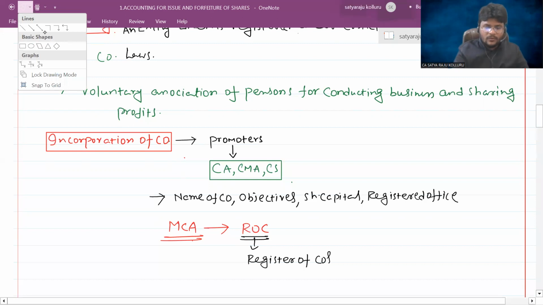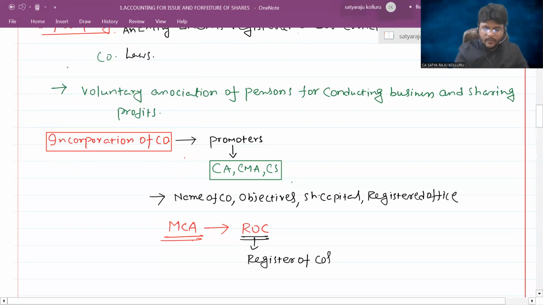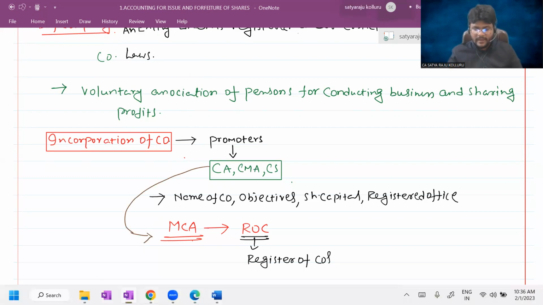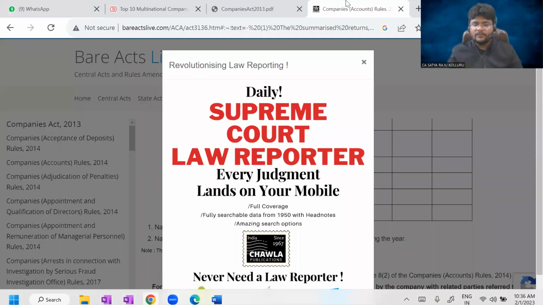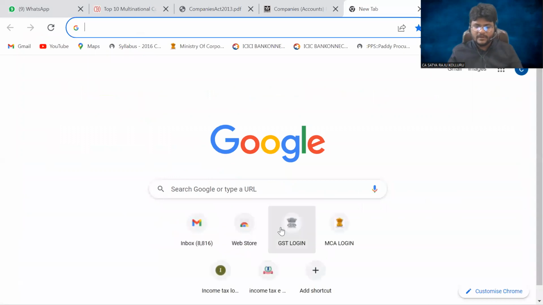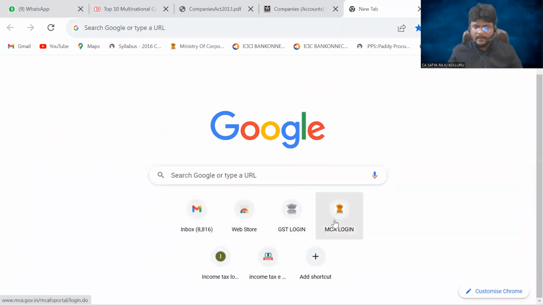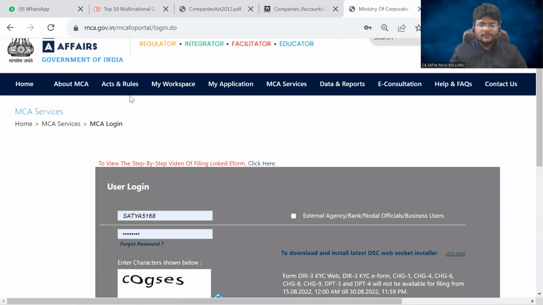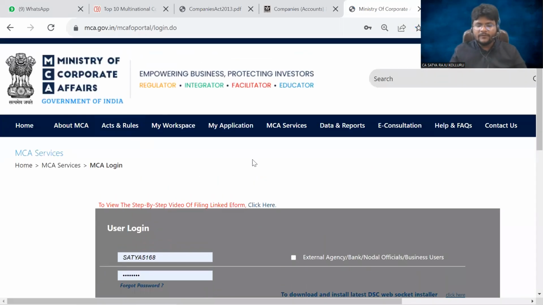Now, these finance professionals will apply through specific forms through the ROC. Just a second, guys, I'll open the MCA portal here. Just check, this is the MCA portal, which is the Ministry of Corporate Affairs.